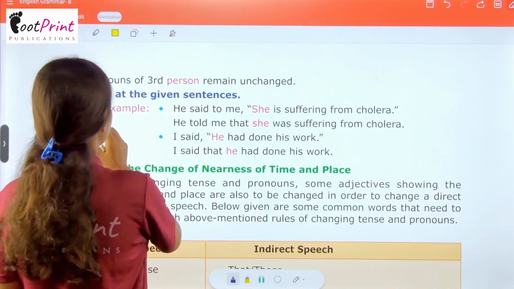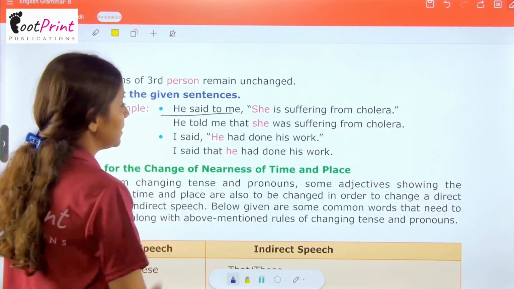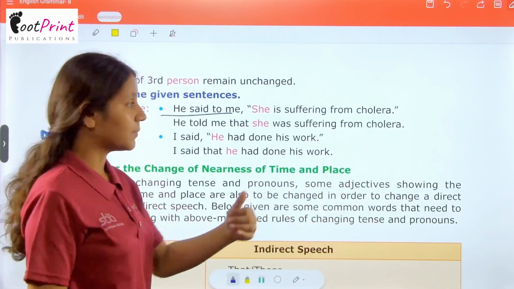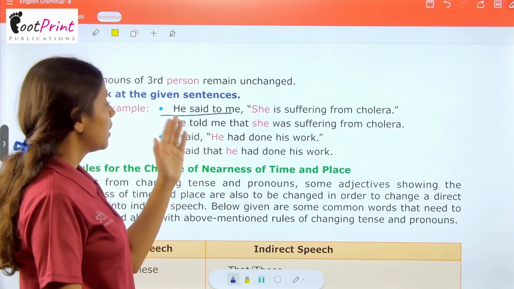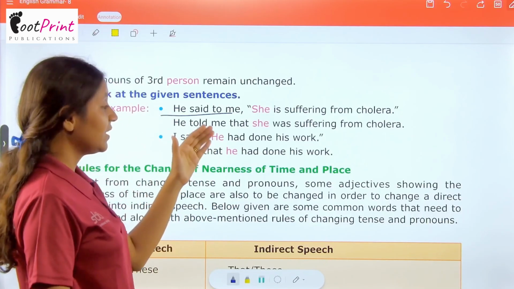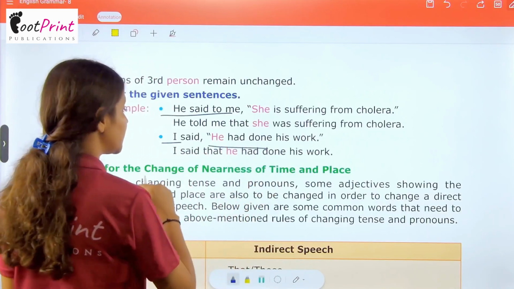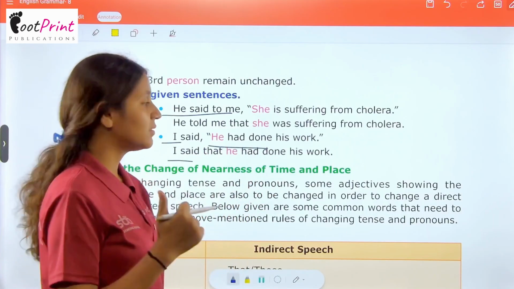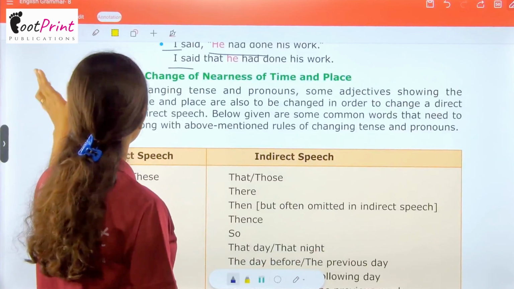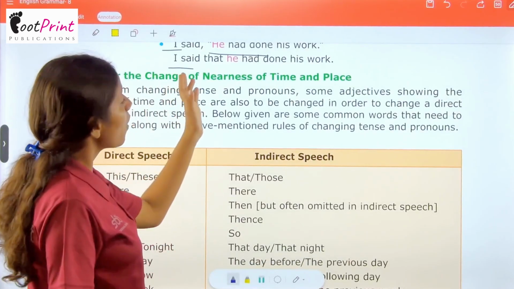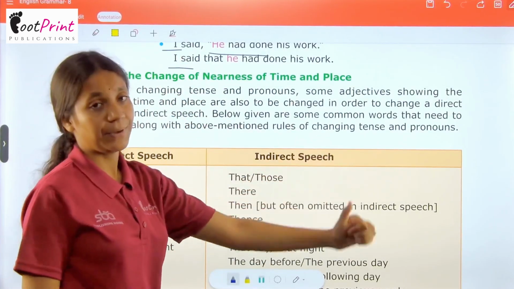Look at the given example. He said to me, "She is suffering from cholera." He told me that she was suffering from cholera. I said, "He had done his work." I said that he had done his work. Now we have some rules for change of nearness of time and place.